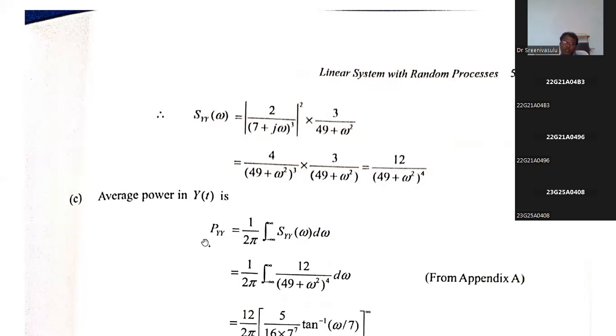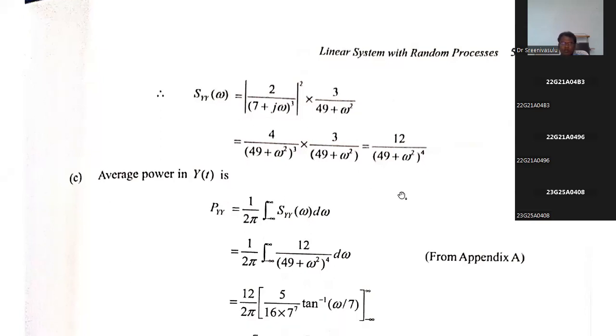You can also say it is the area under the spectrum, 1 divided by 2 pi. Average value means area under the spectrum, because we are considering S_YY of omega from minus infinity to plus infinity, the entire output spectrum.